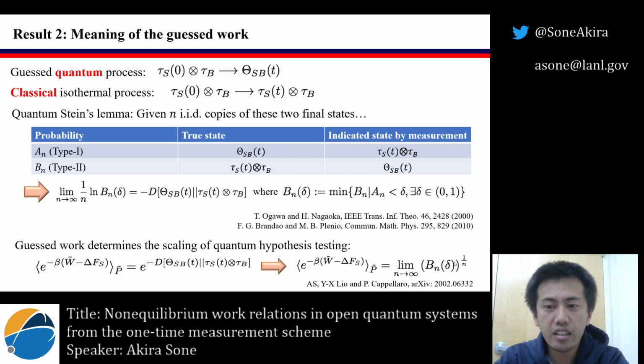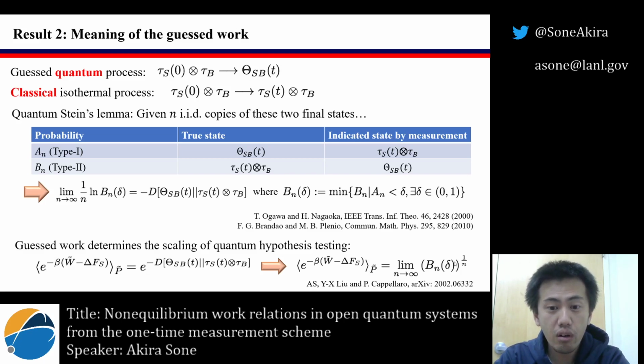Given n IID copies of these two final states, we can define two probabilities, type 1 and type 2. The type 2 probability is the probability that, while the true state is the uncorrelated Gibbs state, which you can obtain from the classical process, our POVM measurement indicates that the state is the best guess state, which we can obtain from the guessed quantum process.